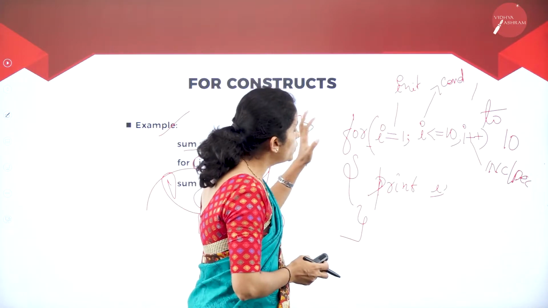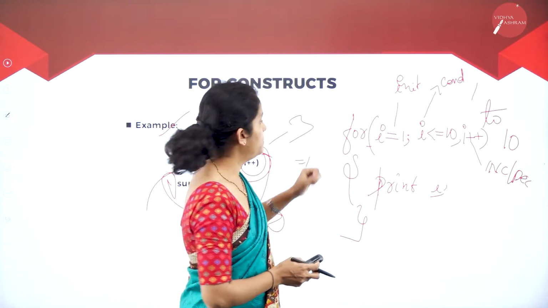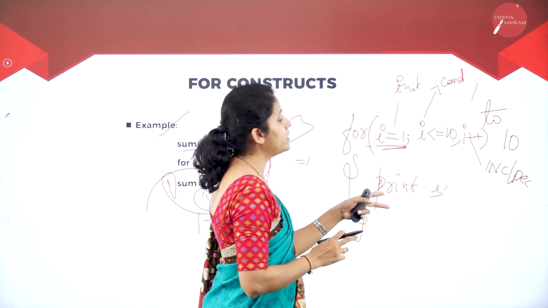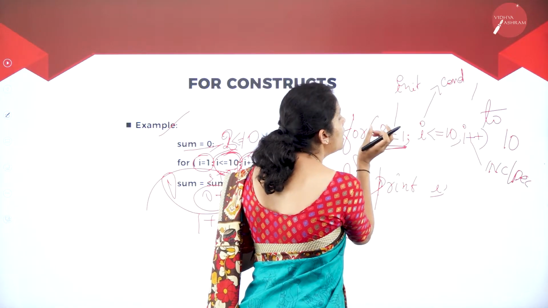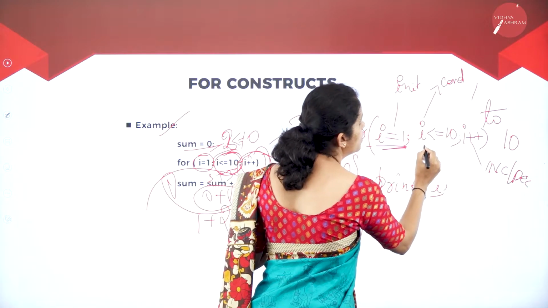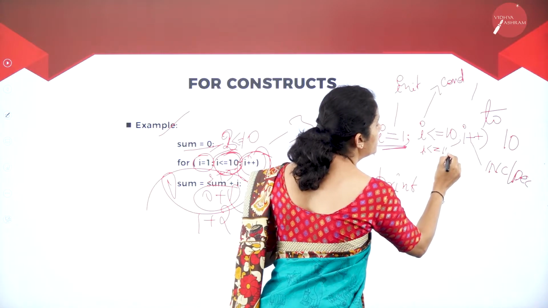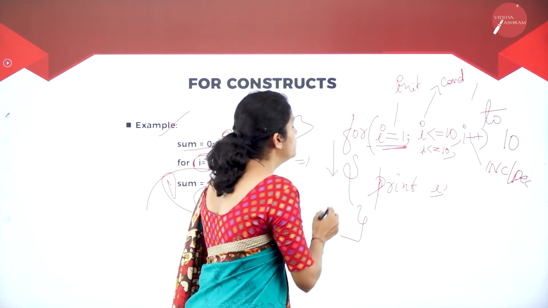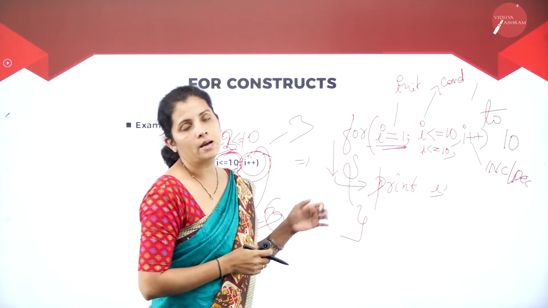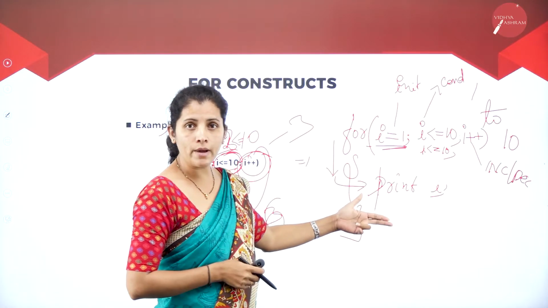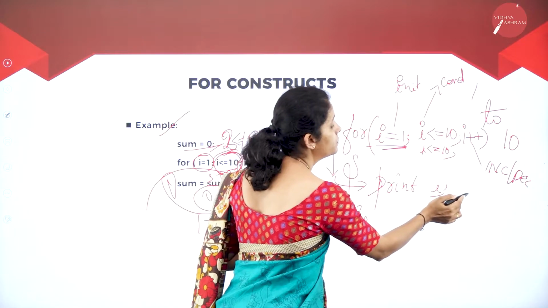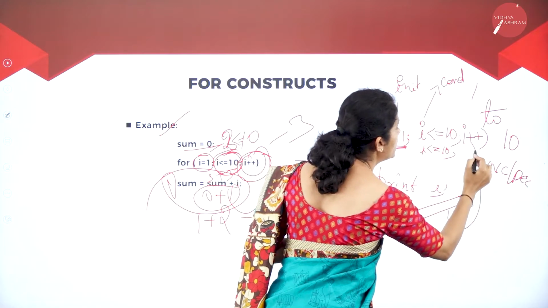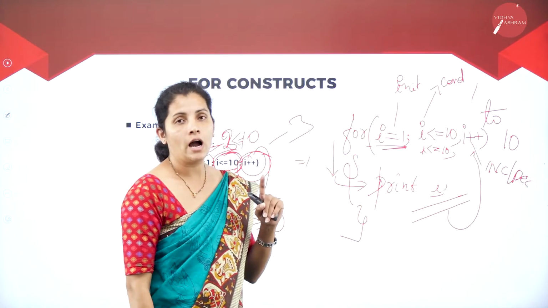Now I'm going to trace this logic. At the beginning, what is the value of I? I is 1. So I'm going to compare 1 with 10: 1 less than or equal to 10 is true. If it is true, the control comes into this statement, so I'm going to print the I value, which is 1. After printing, I want to increment I by 1, so I'm going to increment I by 1.